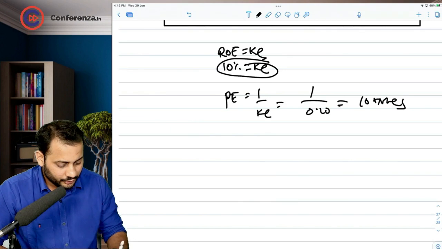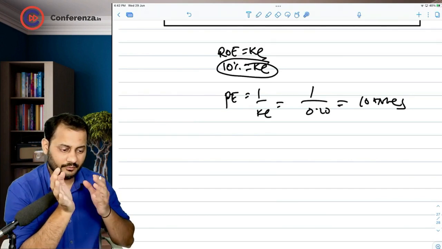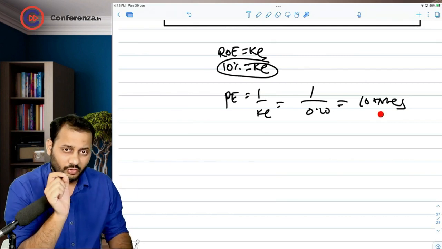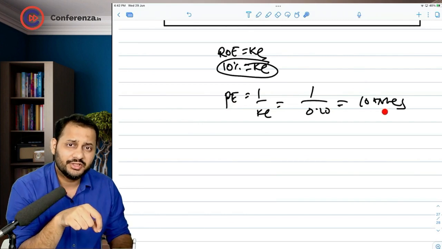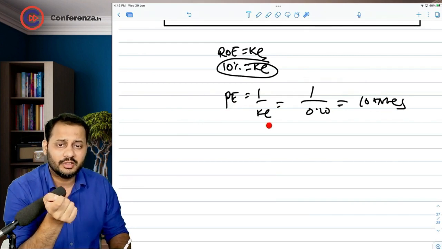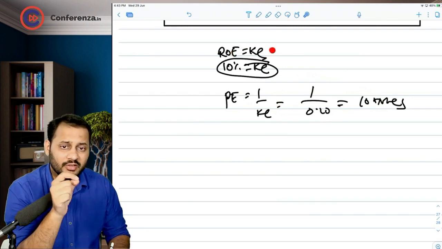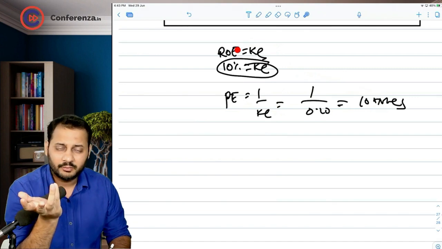Now going in a straight manner, we calculated everything in a reverse manner. Now going forward, the first step is to calculate the PE ratio. If PE ratio is 10, then automatically cost of equity will become 10%. Then automatically ROE will be equal to cost of equity. And in this case, market price will have no impact.